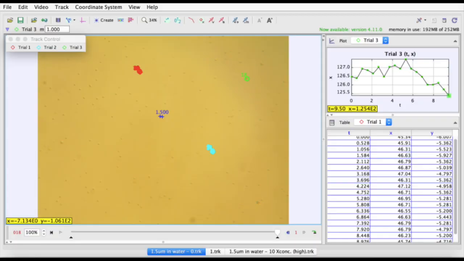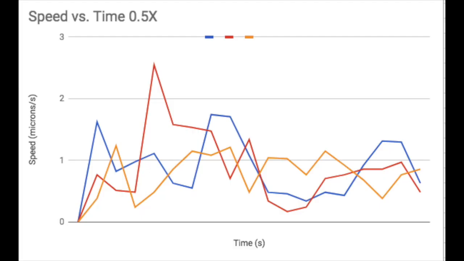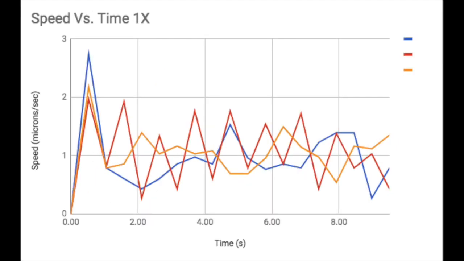A video of roughly 9.5 seconds was analyzed for each silica bead concentration using the program Tracker. The x and y coordinates for 3 distinct particles were tracked at time intervals of 0.53 seconds, adding up to 18 data points per particle per sample. In a spreadsheet, the distance traveled by each particle between frames was calculated, which was always positive from using the Pythagorean theorem. Next, the average velocity, or speed as they were all positive, was calculated.